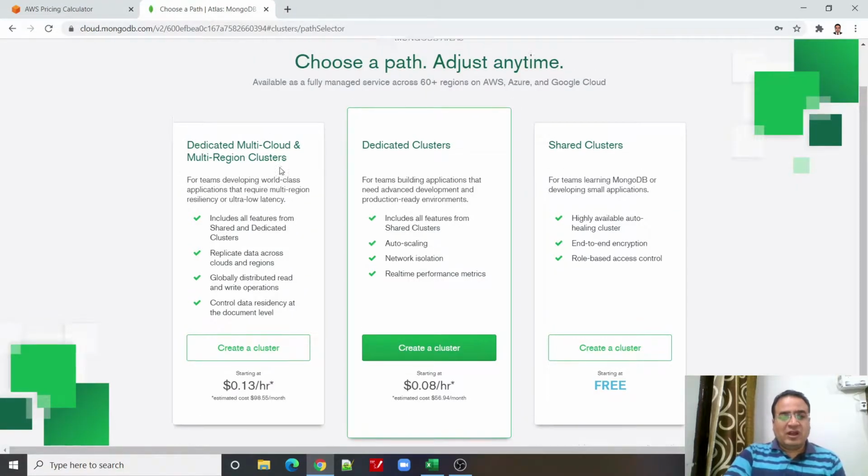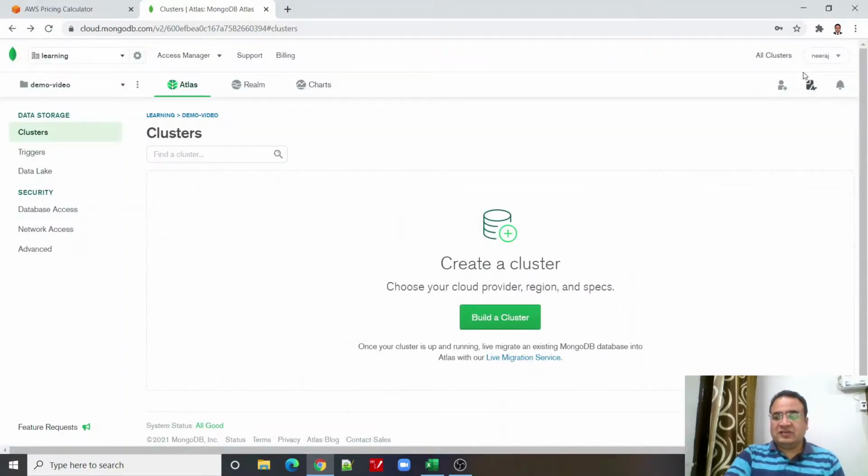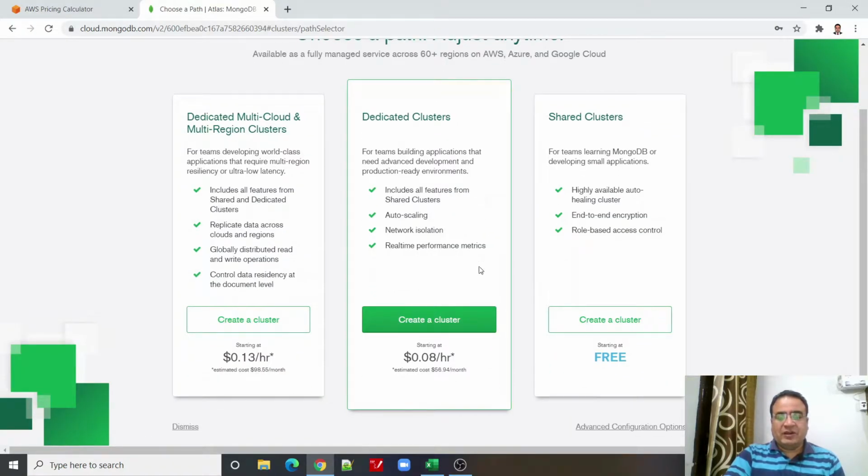First of all, I am logged into MongoDB Atlas. On the right hand side, this is my user, and I'm trying to create a new cluster. It shows me three options: dedicated multi-cloud and multi-region cluster, dedicated clusters, and shared clusters. If you look at the bottom, it shows the price range of all these three types of cluster.